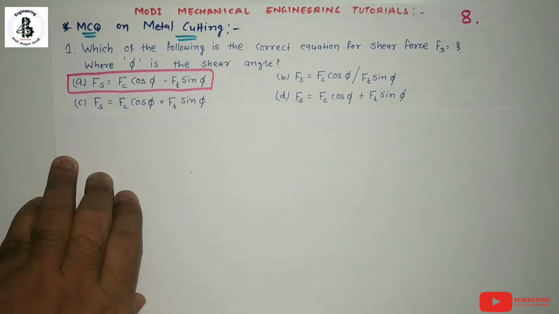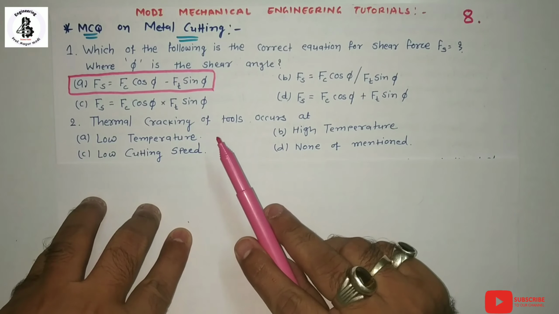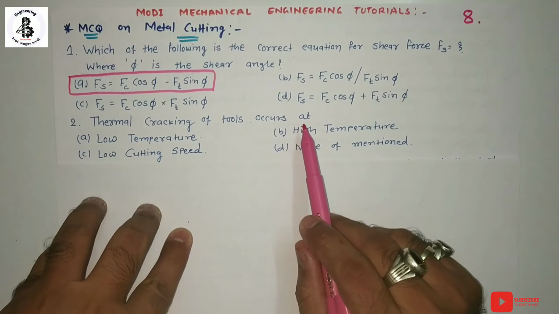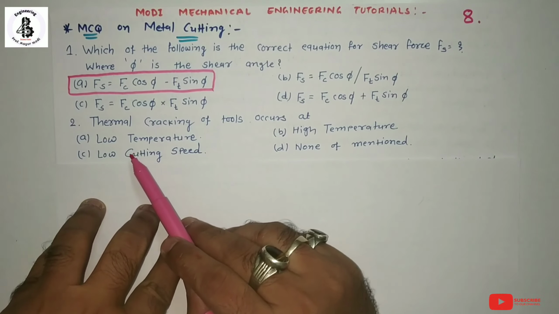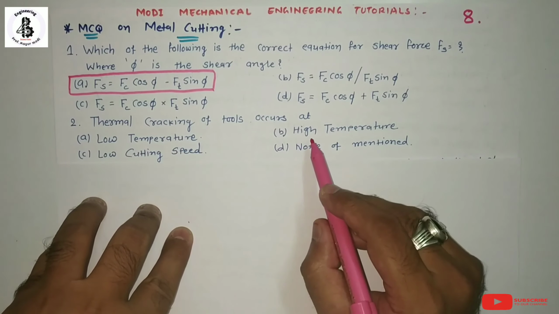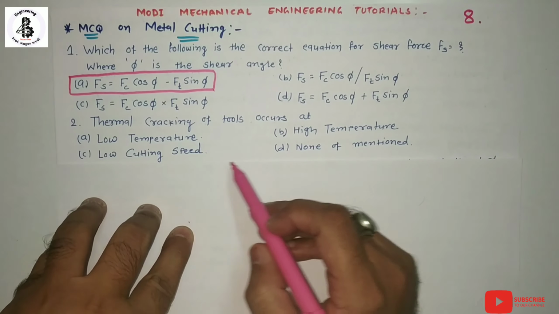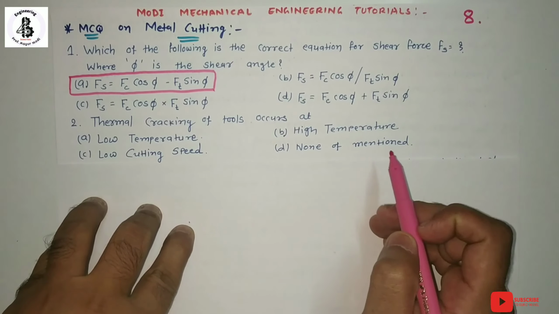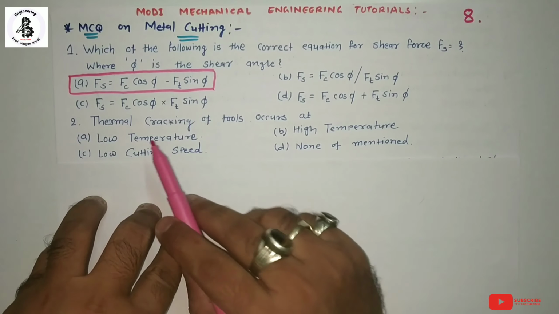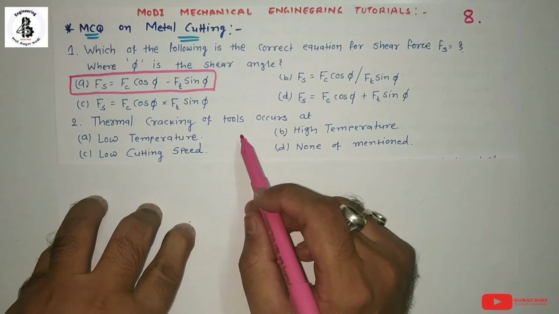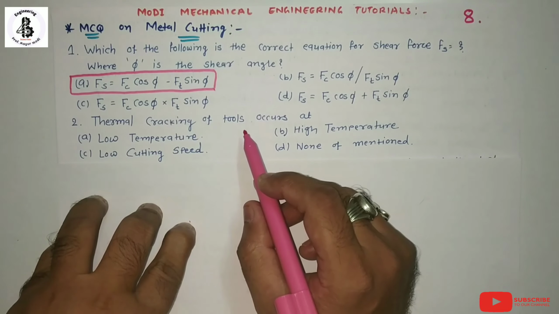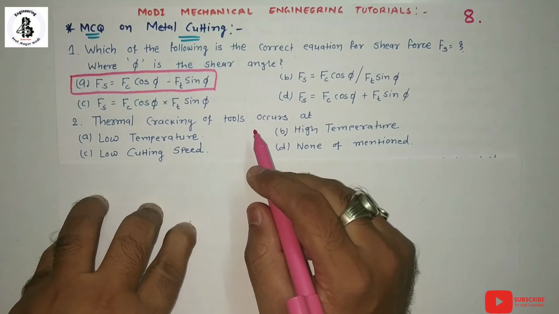Then next question. Thermal cracking of tools occurs at option A, low temperature, option B, high temperature, option C, low cutting speed, and option D, none of the mentioned. Basically thermal cracking on the tools increases at higher temperatures.